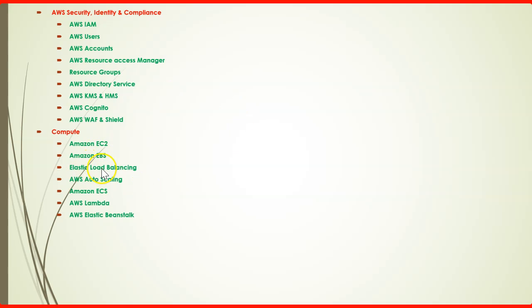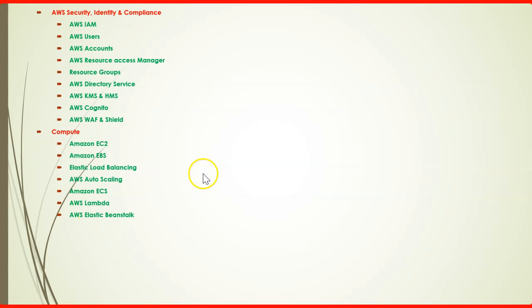Then we will cover elastic load balancing in the compute section, then auto scaling, how it works, how we can create the group policies. Then we will cover ECS, the Elastic Container Service, then the Lambda function, which is the serverless application service in the AWS cloud.